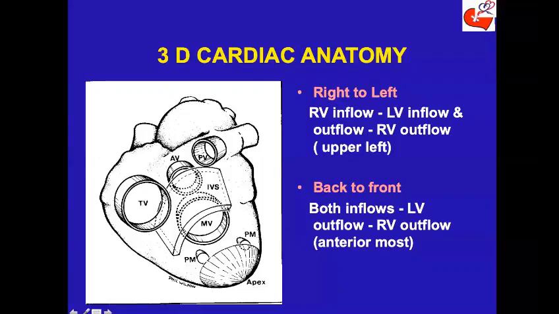Because for getting a profile, you have to be perpendicular to the jet, isn't it? In coronary artery, what do you do? You get the best image when you are perpendicular to the coronary artery. Am I right? If you are parallel, if you are end on with the coronary artery, you won't see the stenosis. You have to be perpendicular. You have to look at it from the side. Therefore, a view which profiles this part of the septum will not profile this part of the septum. Therefore, you do different degrees of obliquity